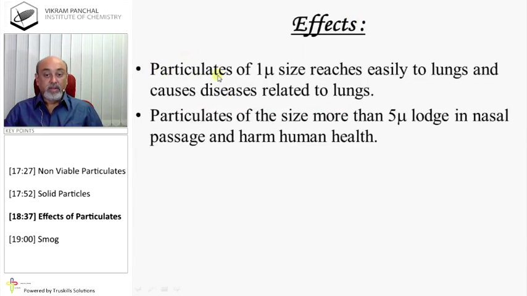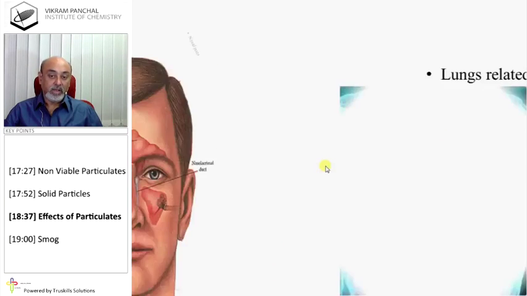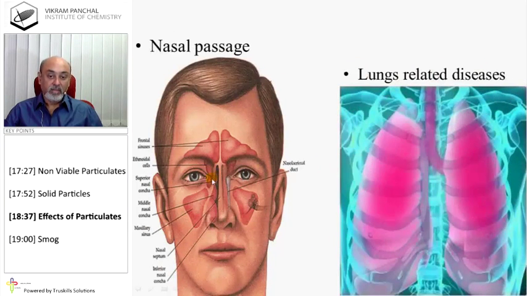Effects. Particulates of 1 micron size reach easily to the lungs and cause diseases related to the lungs. Particulates of size more than 5 micron lodge in the nasal passage and harm human health. This is the nasal passage, and these are lung-related diseases.